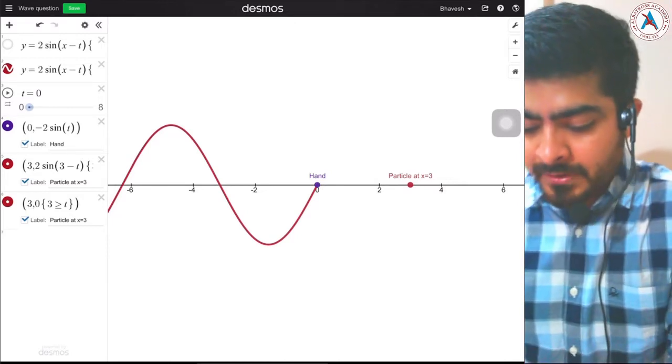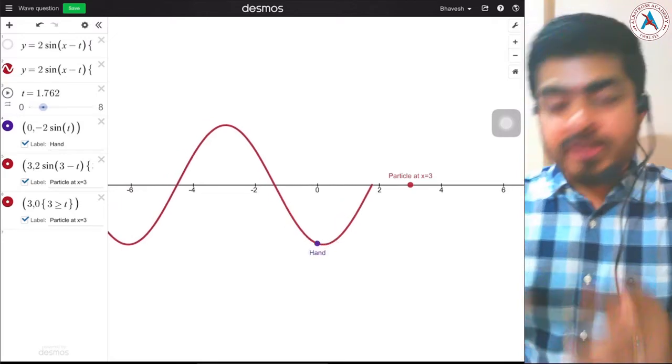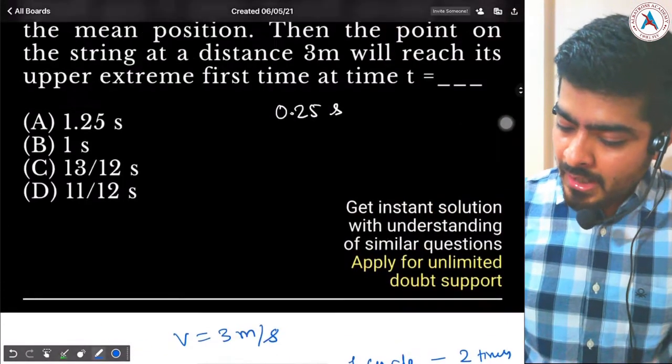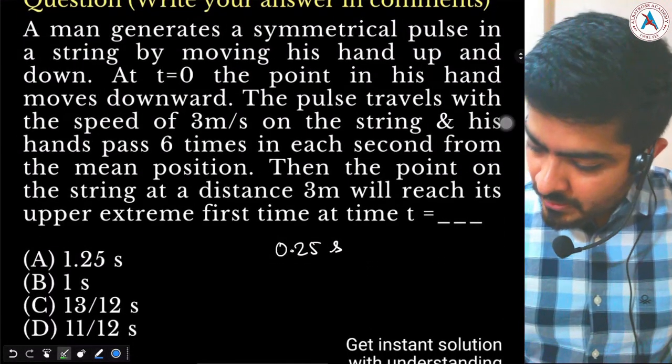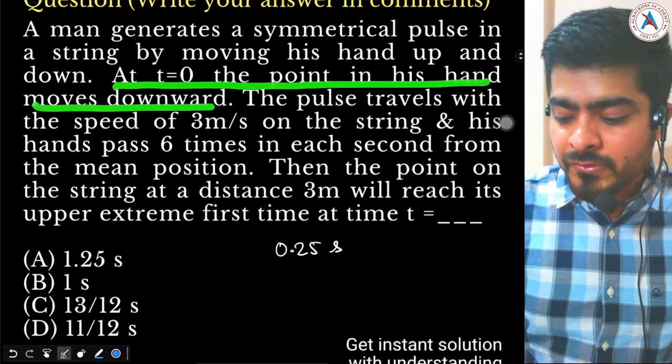Now observe something first. In the question it is saying that at t equal to 0, the point in his hand moves downwards.